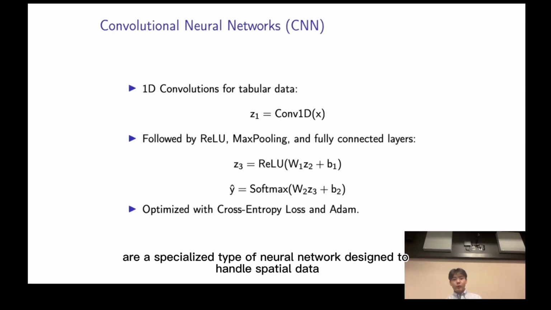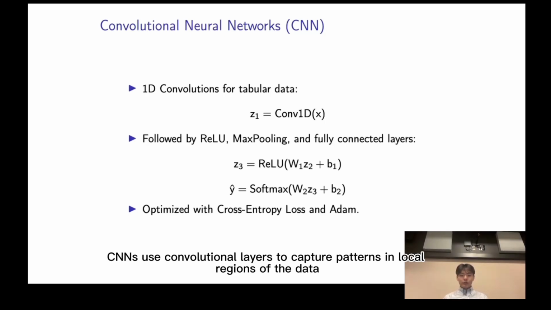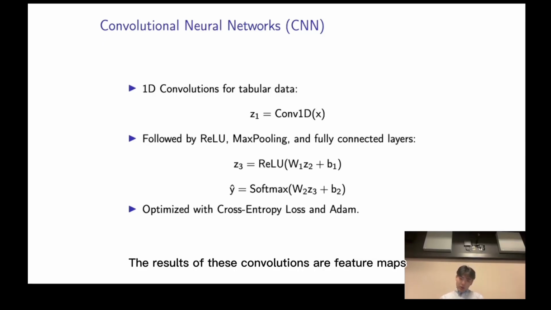Convolutional neural networks are a specialized neural network designed to handle spatial data, such as images, or sequential data like audio signals. Unlike traditional neural networks, which rely on fully connected layers, convolutional neural networks use convolutional layers to capture patterns of local regions in the data. These layers apply filters or kernels that slide over the input, detecting features like edges in images or trends in sequential data. The results of these convolutions are feature maps, which highlight the presence of specific patterns.